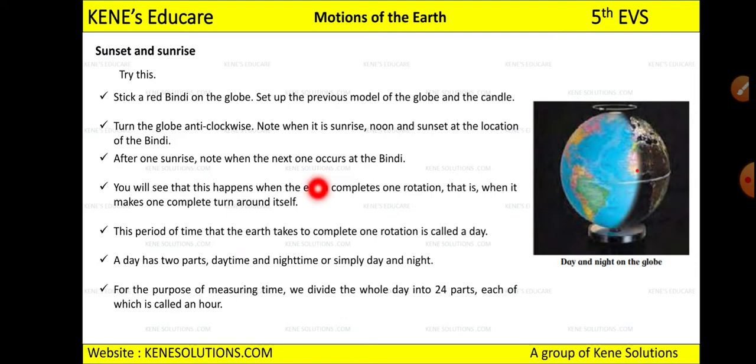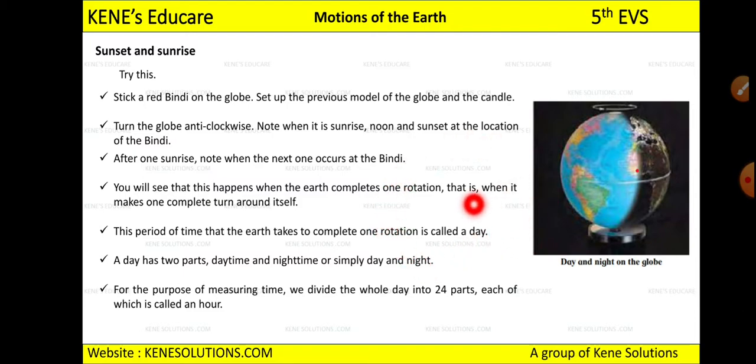See, after one sunrise, note when the next one occurs at the bindi. After one sunrise, just check when the next sunrise will occur with the help of the bindi which you have located on the globe. You will see that this happens when the earth completes one rotation. It means when it completes its one rotation, another sunrise will occur.